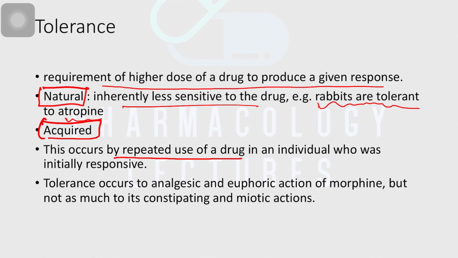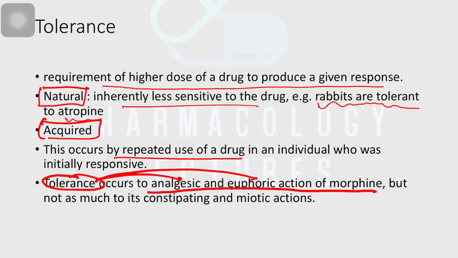For example, tolerance to the analgesic and euphoric actions of morphine. Morphine has different actions. One of the important actions is the analgesic action, which relieves pain, and the euphoric action, that is psychomimetic action. Tolerance develops to these actions. If you expose the body to morphine continuously over a longer period of time, gradually the painkilling effect and the euphoric action decrease. Now you need to take more and more doses to produce similar effects.